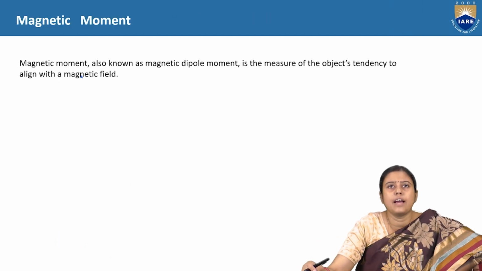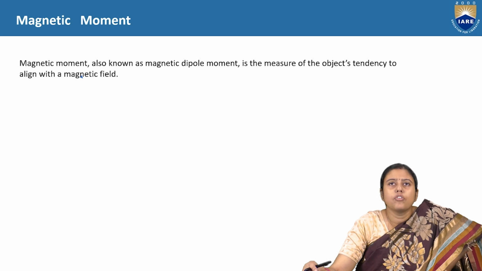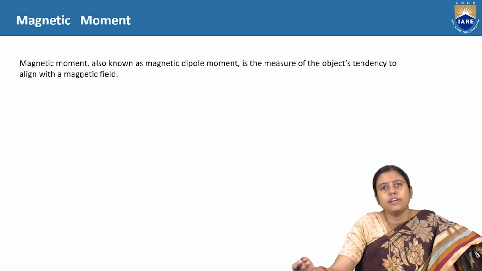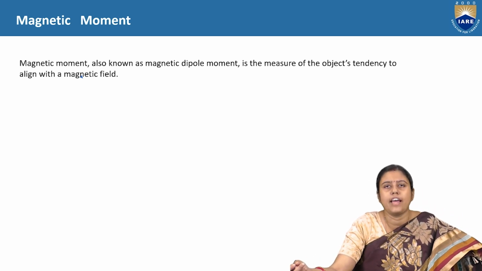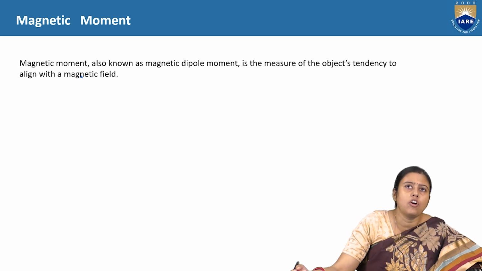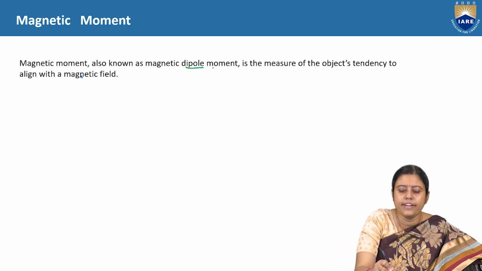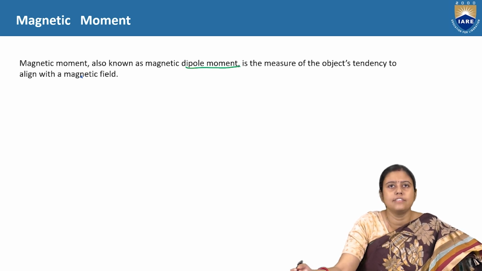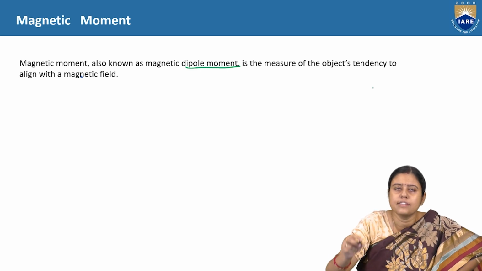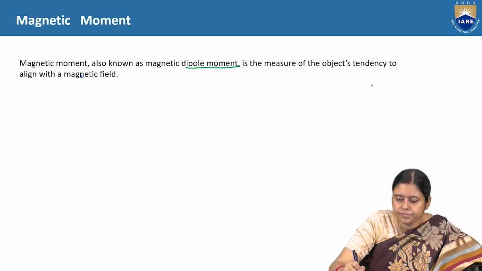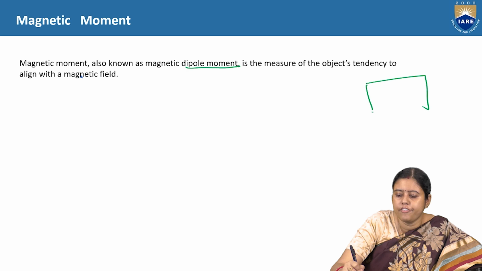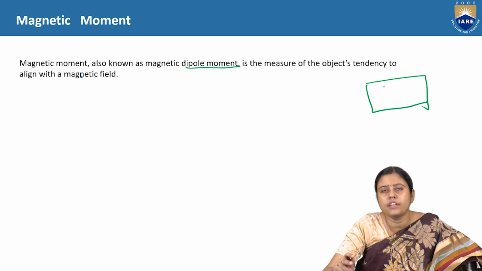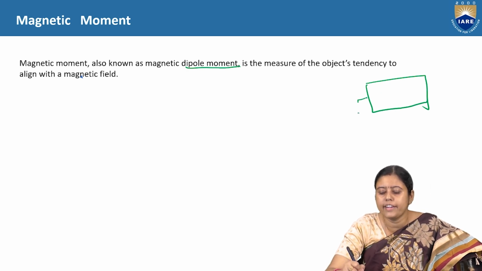Next, we will discuss the magnetic moment. Up to this point was the electric dipole; now we are moving to the magnetic dipole. Magnetic moment, also known as the magnetic dipole moment, is the measure of an object's tendency to align with the magnetic field. Say this is a magnetic field, and there is an iron connected to a battery.